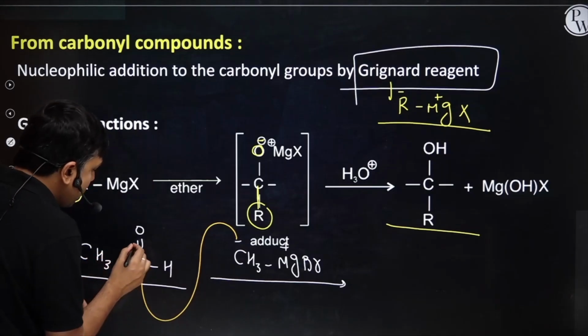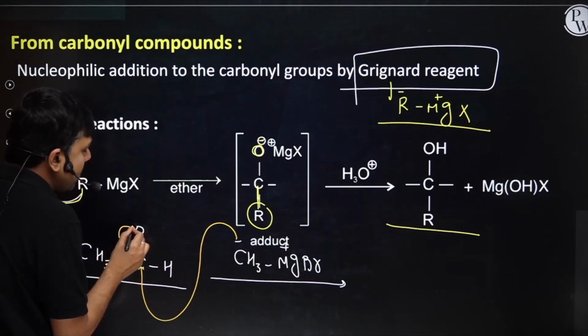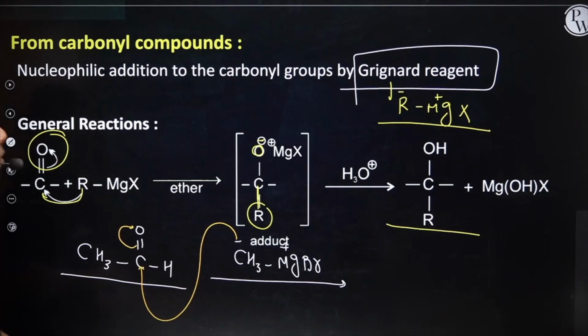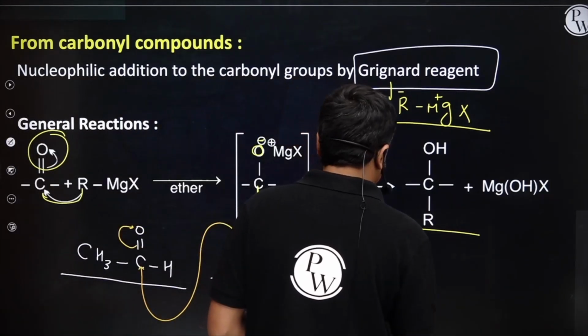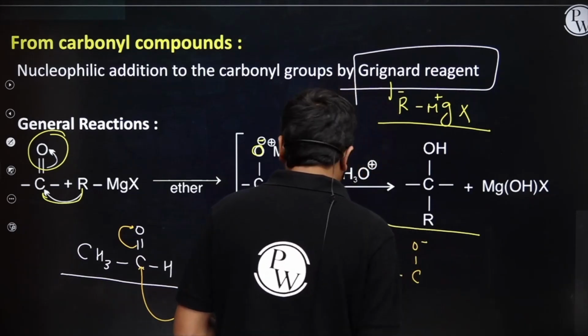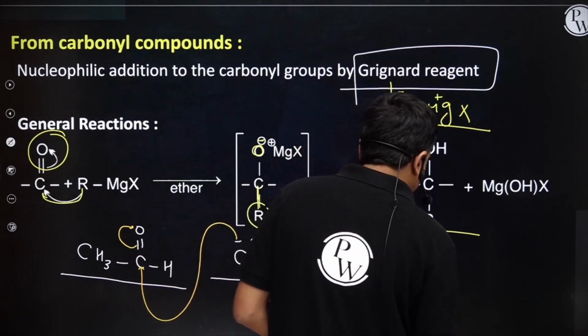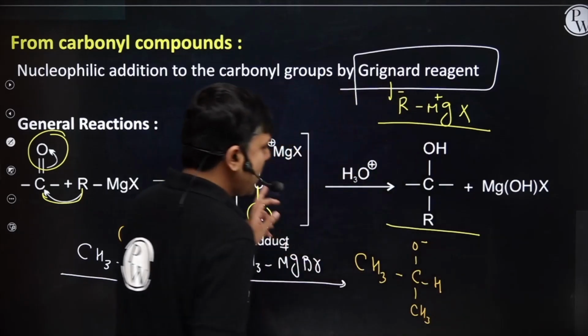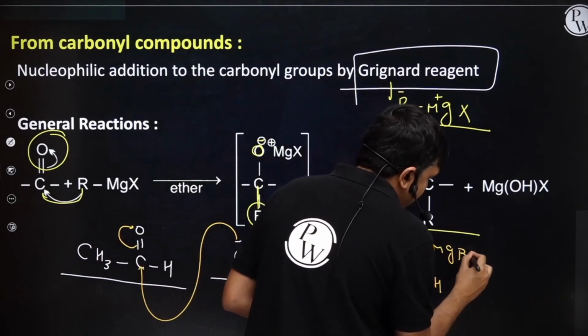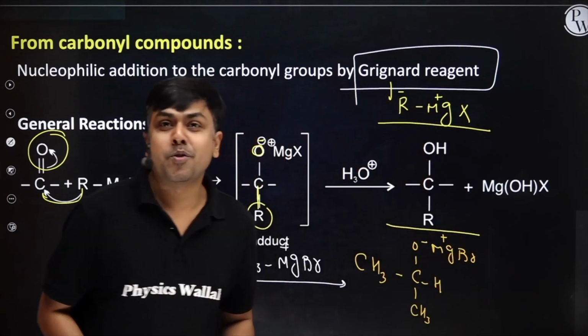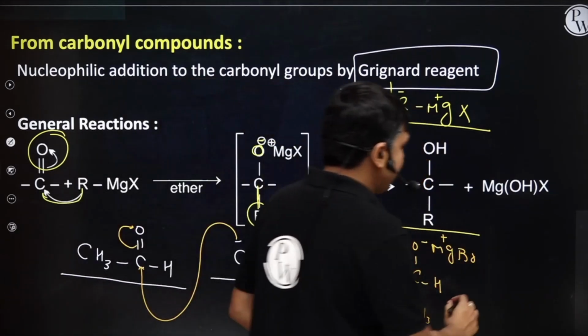As soon as it attacks over here, this particular double bond will shift onto oxygen. I will have the formation of an adduct like this. O negative, CH3 over here and H over here. You can attach this MgBr to this oxygen, right? And the next step is all about the protonation.